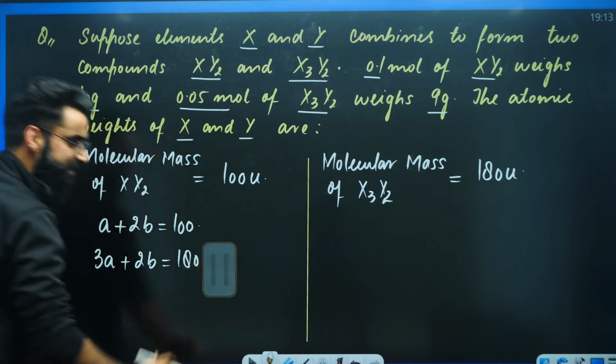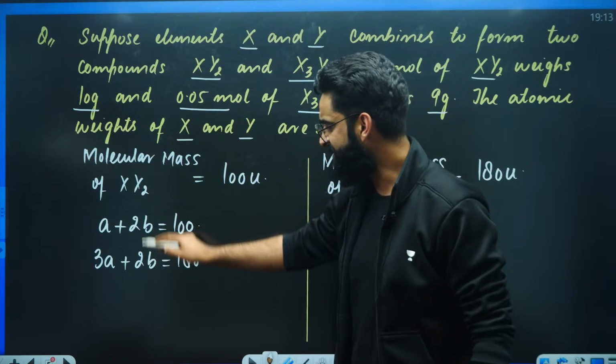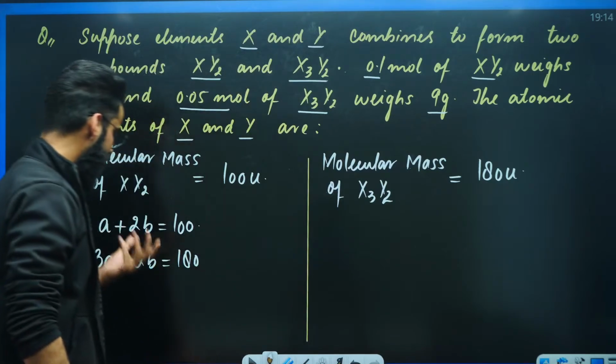Right? Dear students, you got two equations which contain two unknowns. Can we solve these two equations? Absolutely. Let's do one thing.